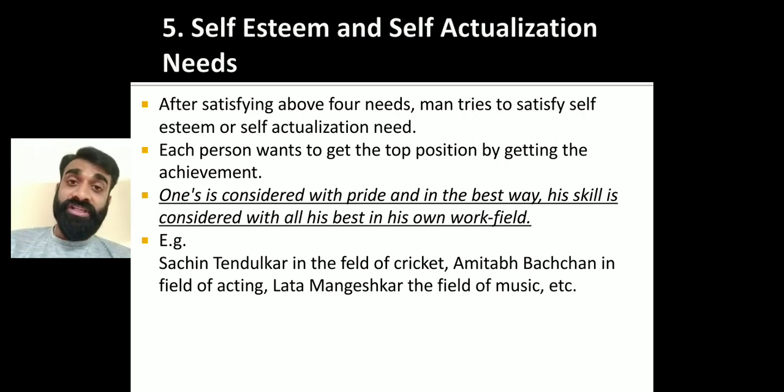Yes, the person who is already accepted as the best in the respective field, for example the one I gave, Sachin Tendulkar in the field of cricket, right? You can see why he scored a 200, that is a double century, in a one day international. He is the first person to do so, right, at the age of 37. Why? What is the reason? Right? 36 or 37 the age was, right? Because he wants to improve himself. He's going to prove to himself, yes, I can do better than this.